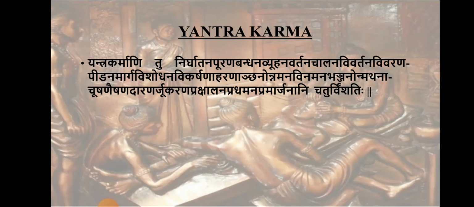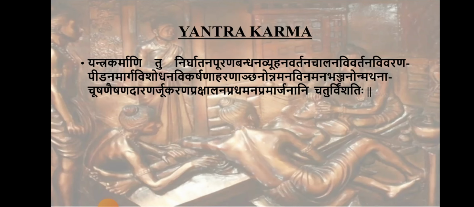And vinamana means the opposite. Something which is exposed up is removed by depressing it. Then bhanjana means cutting. Unmadhana is churning. Then chushana is suction. That is dushtarakta, dushtastanya, etc. We will remove those with the help of shringa, alabu, etc. That is the suction.